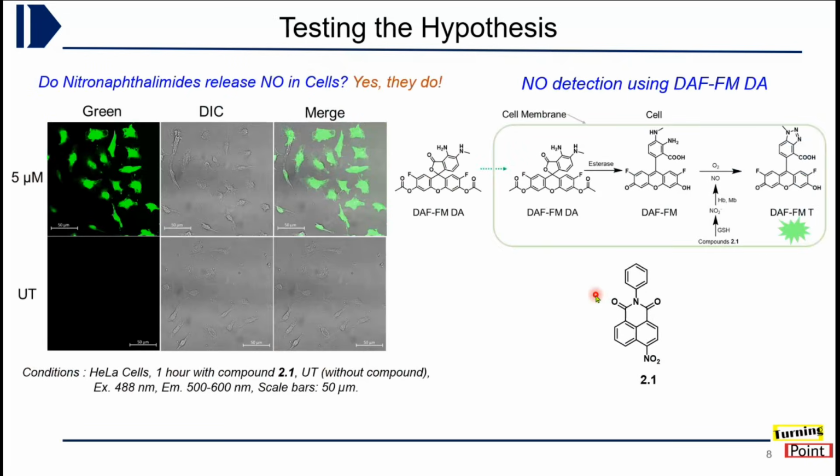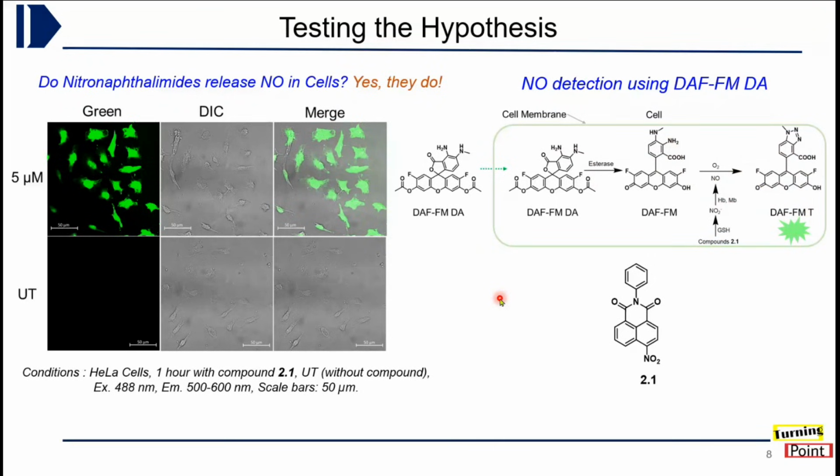Once we had the hypothesis, we wanted to test whether these kinds of molecules can indeed release nitric oxide in cells. We synthesized one molecule first and tested it, and it was indeed able to release nitric oxide. The green fluorescence you are seeing corresponds to nitric oxide. We tested this using a well-known fluorescent probe called DAF-FM DA. When it is stored inside the cell, it reacts with NO in the presence of oxygen and produces a fluorescent product, DAF-FM triazole. That's what we are seeing here.